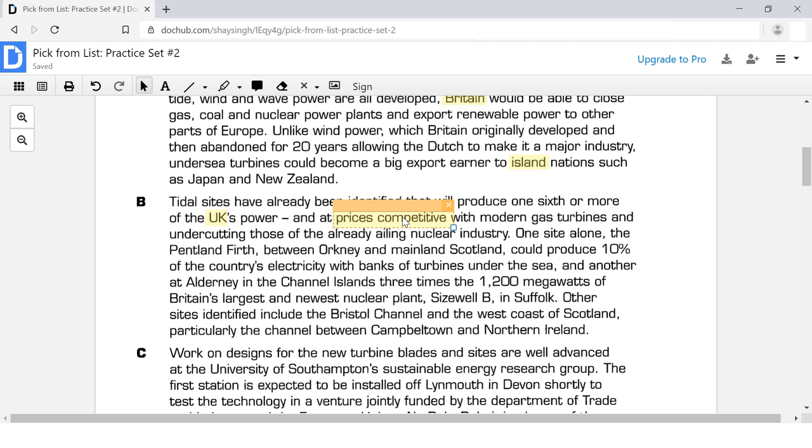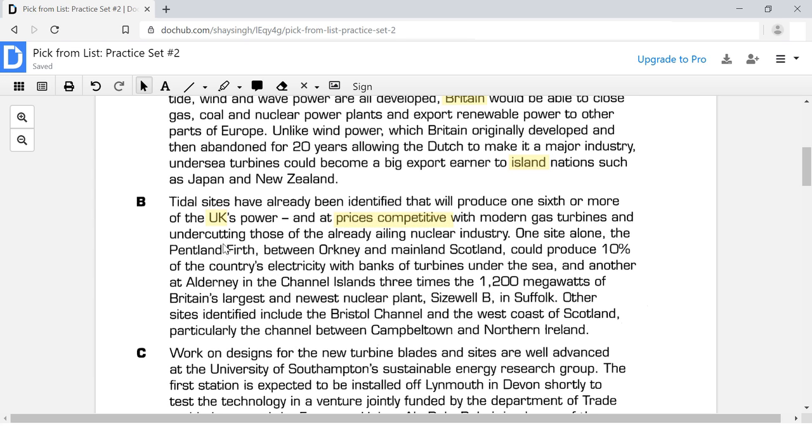It says that the prices are competitive, which means that the prices are on par with prices for other energy sources. So that could mean that the prices are pretty much the same, but it doesn't say anything about the prices being cheap. It does say that the prices would undercut.